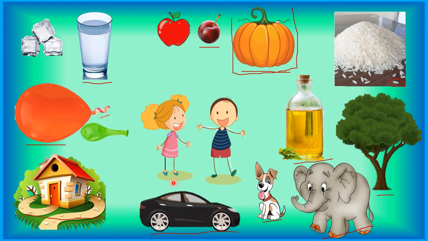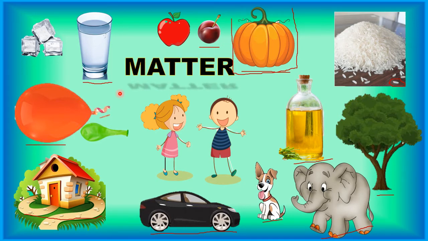In the same way, children, the things around us that we see have shape and they need place to settle down. And in terms of science, things which have shape, that is mass, and take up place, means occupy space, are called matter.